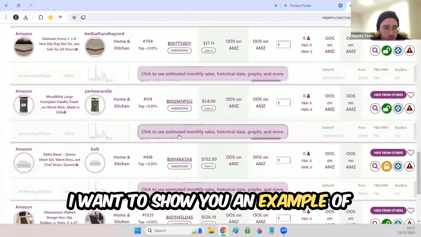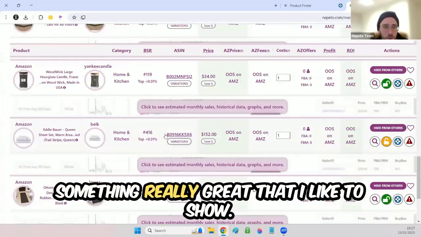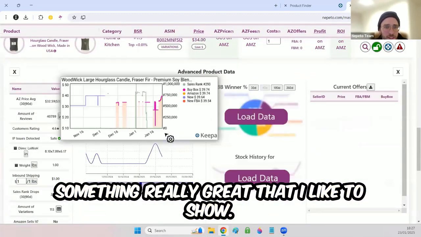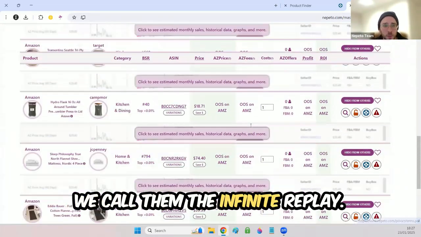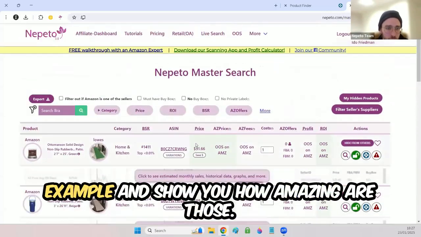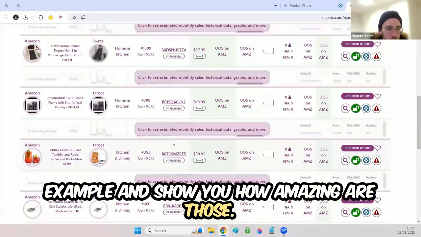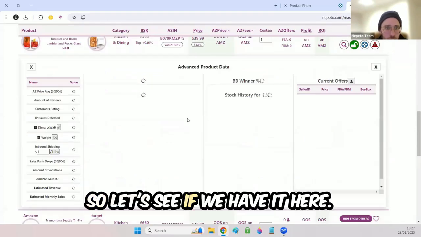I want to show you an example of something really great that I like to show. It's a little bit hard to find those opportunities. We call them the infinite Replen. So I will try to find you one example and show you how amazing those are. So let's see if we have it here.